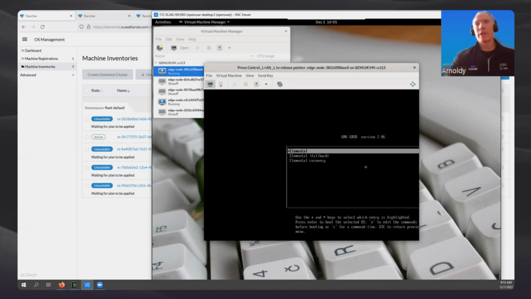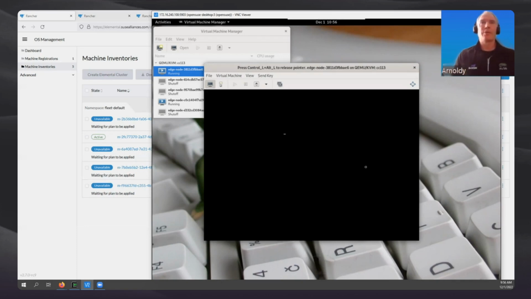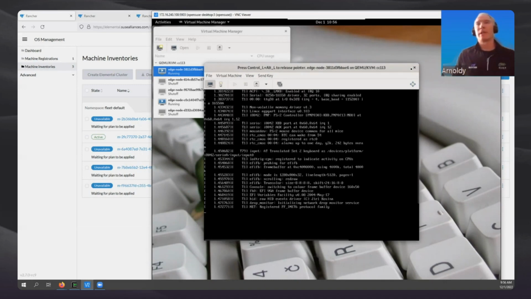When it comes time to upgrade the operating system, that will get written into the passive partition here, and then that partition will be made active, and then we'll just reboot into that one. In addition, we have a very simple recovery partition that simply brings the node onto the network so that we can troubleshoot if it's having issues. But we'll continue with the boot of this partition, and I can go ahead and just close this out.